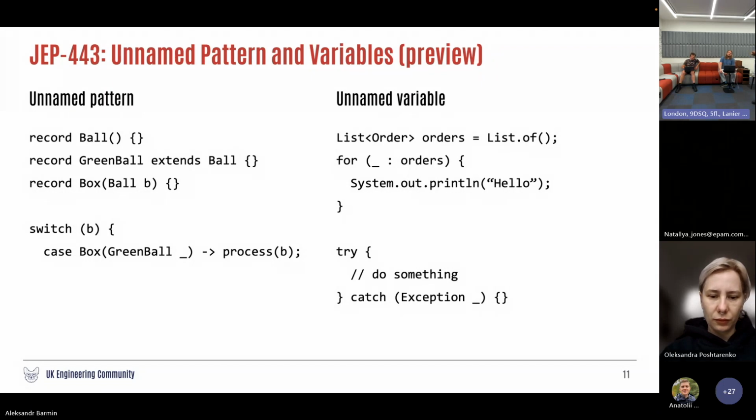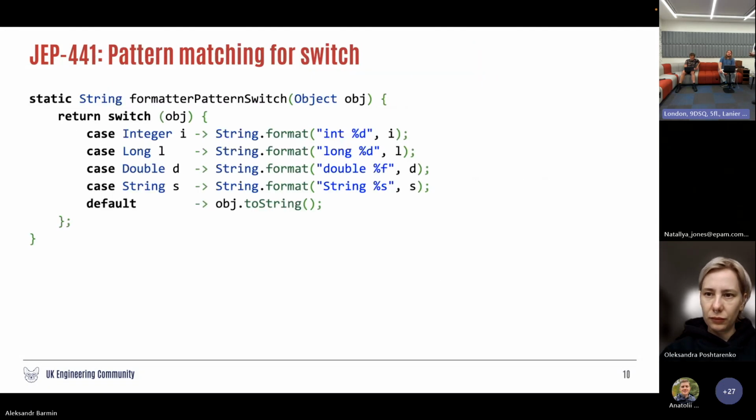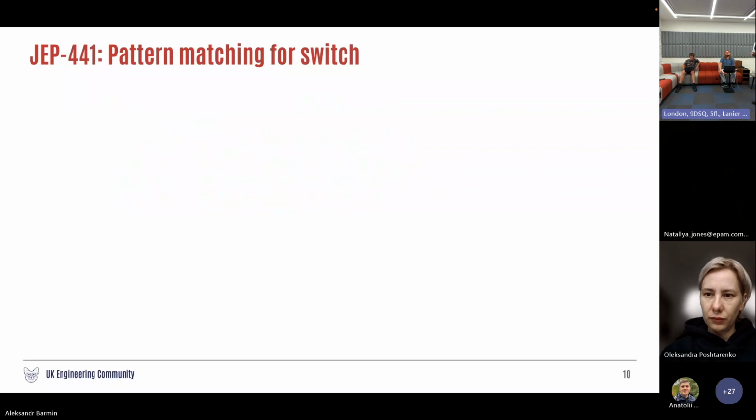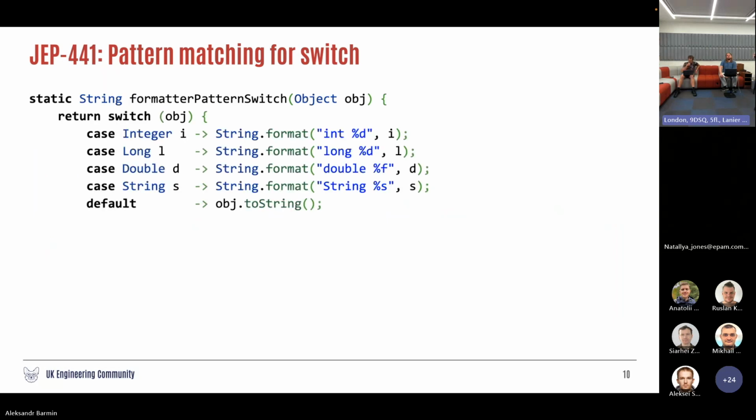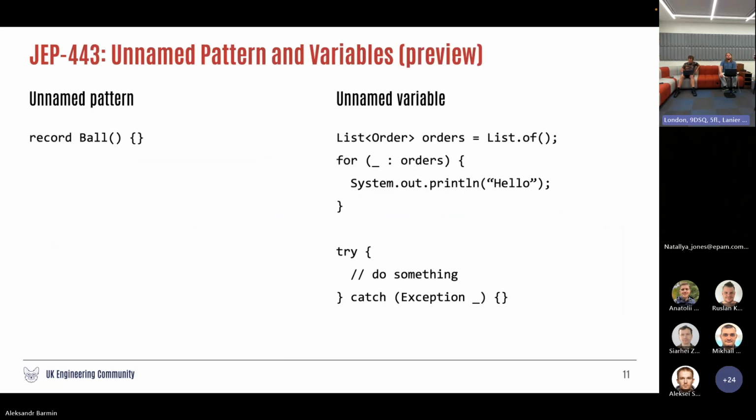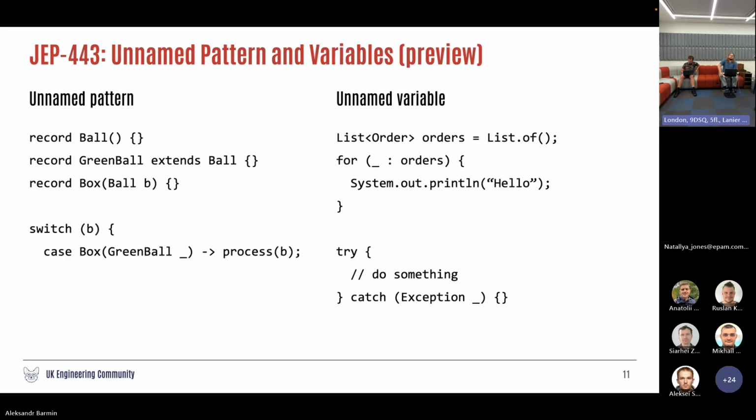of a green ball type, because on the previous slide, you remember, you were able to define types and internals of your record. And right now, in case you don't need it, you can write just an underscore and don't deal with it at all. So like in this scenario, I'm dealing with box and I don't care about the green ball inside.